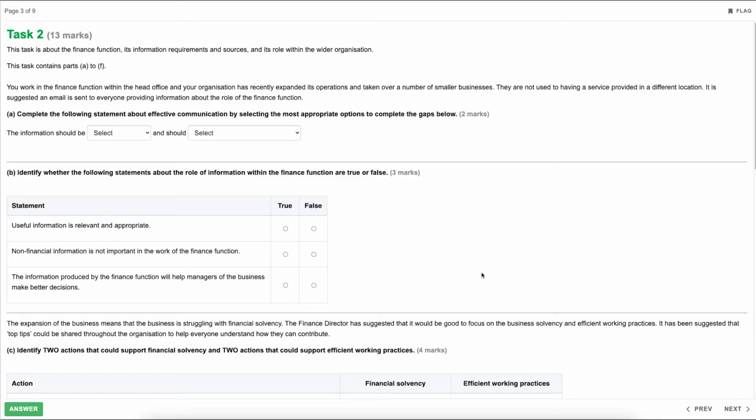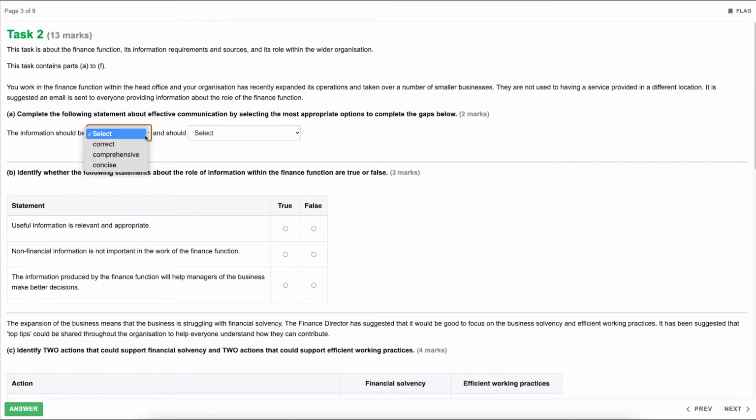You work in the finance function within the head office, and your organisation has recently expanded its operations and taken over a number of small businesses. They are not used to having a service provided in a different location. It is suggested an email is sent to everyone providing information about the role of the finance function. Part A. Complete the following statement about effective communication by selecting the most appropriate options to complete the gaps below. So we've got, the information should be, and we've either got correct, comprehensive or concise. Now bear in mind this is about effective communication.